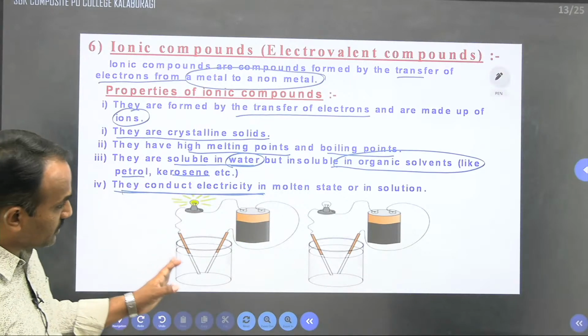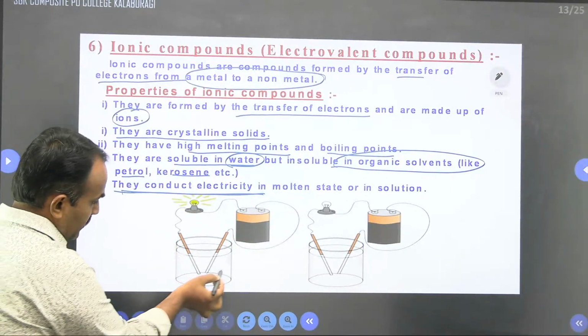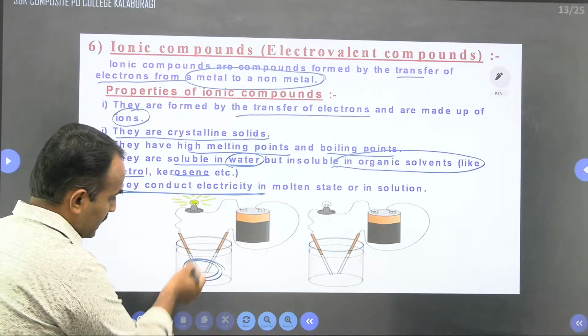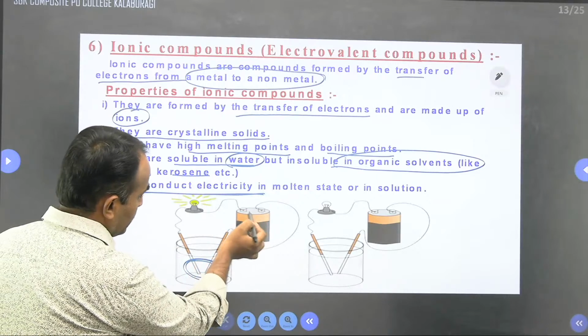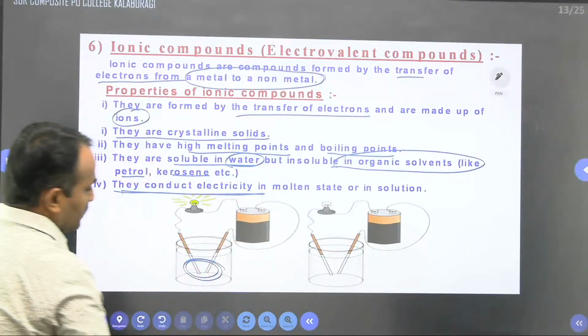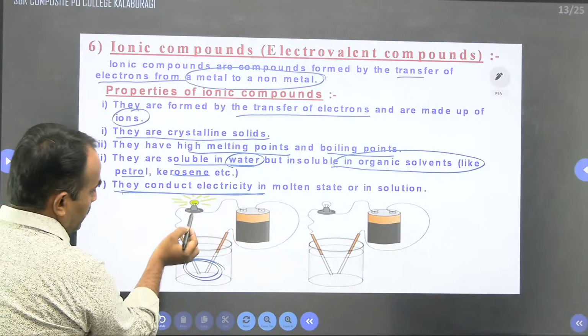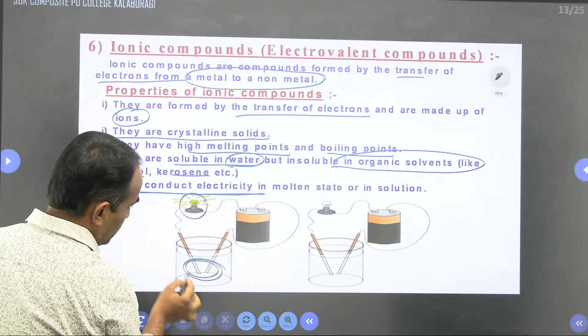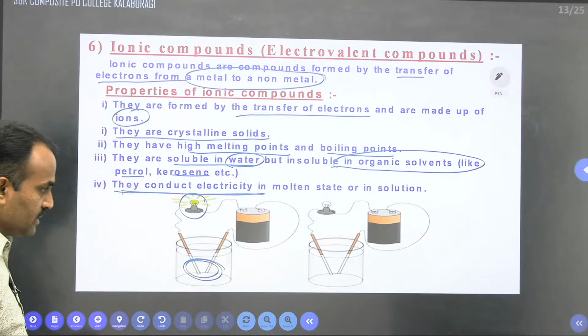This is a diagram they are showing. Inside this beaker we took an electrolyte, which can conduct electricity. When we pass electricity, the two electrodes are connected with this bulb. When electricity passes through this electrolytic solution, the bulb will glow.